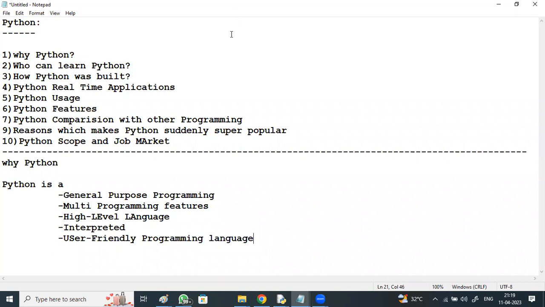It's a general purpose programming language, where any kind of application can be developed. It has multi-programming features, is human understandable and portable, can run on all the hardware and operating systems, and is a machine independent, high level language.